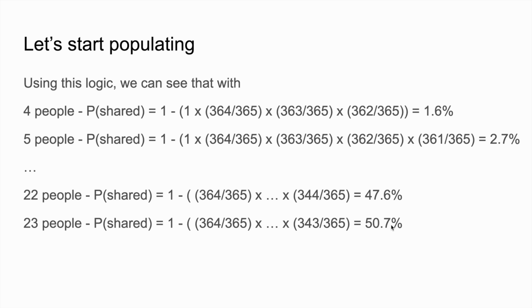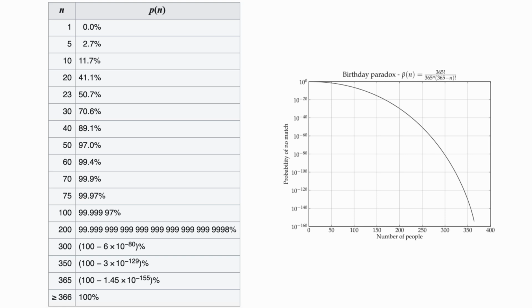So we only require 23 people in a room for the probability of at least 2 sharing a birthday to be 50%, or a half. And here are some results I took from Wikipedia, which clearly show the same results.